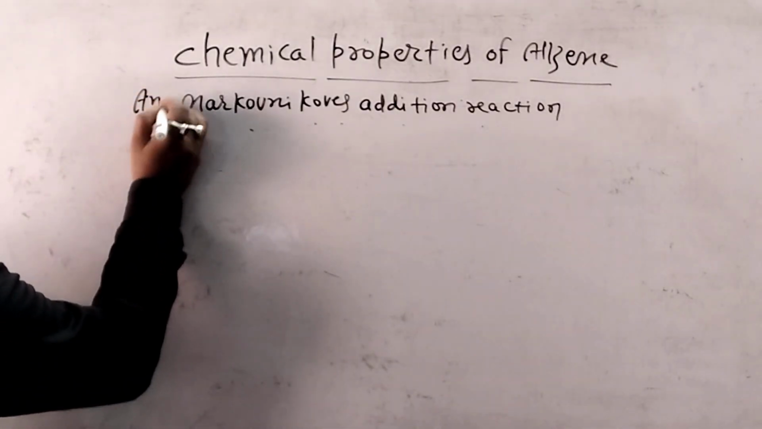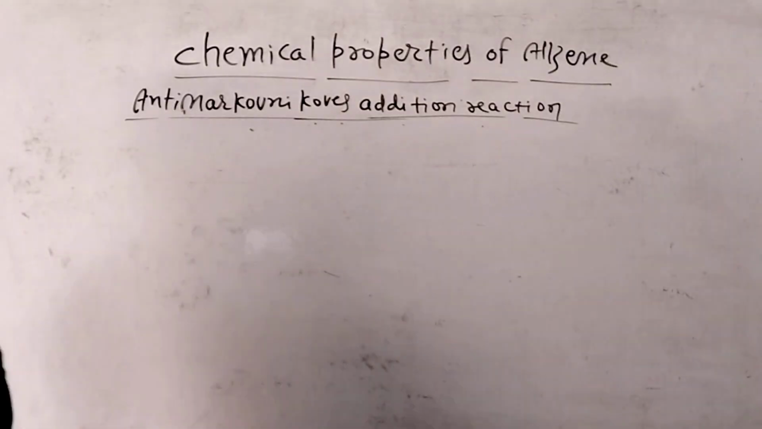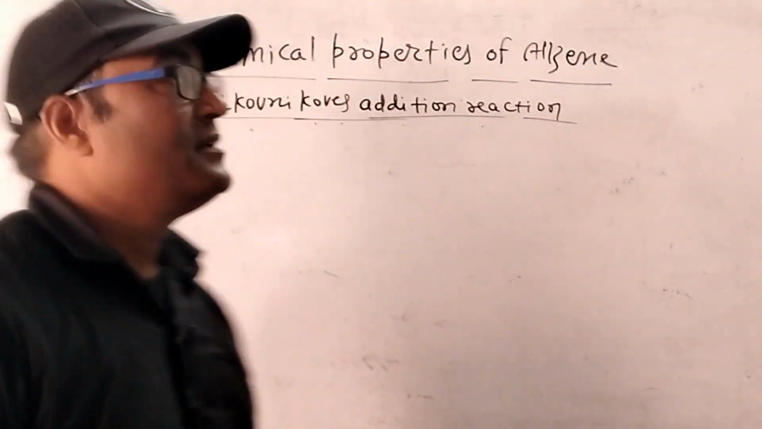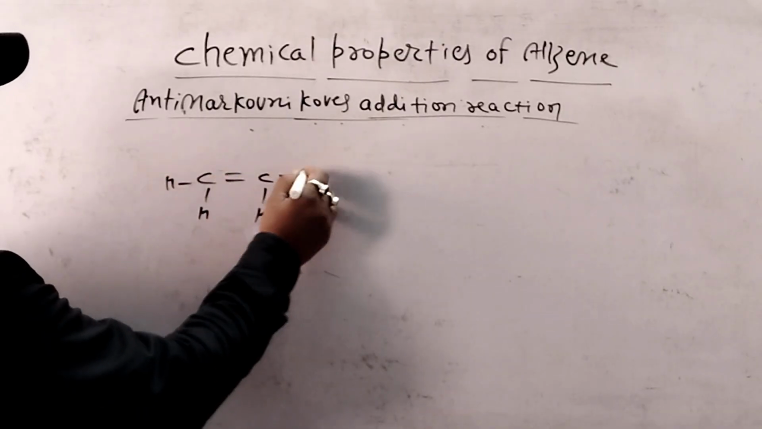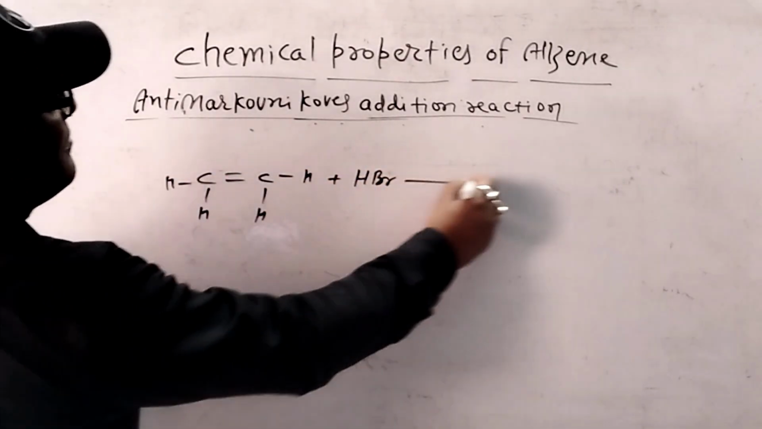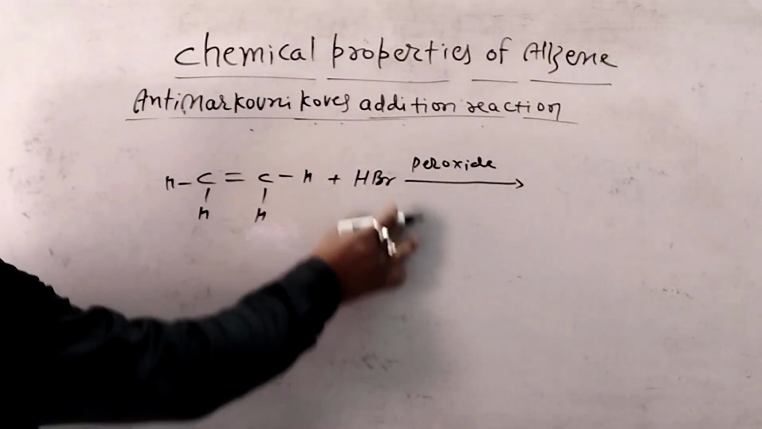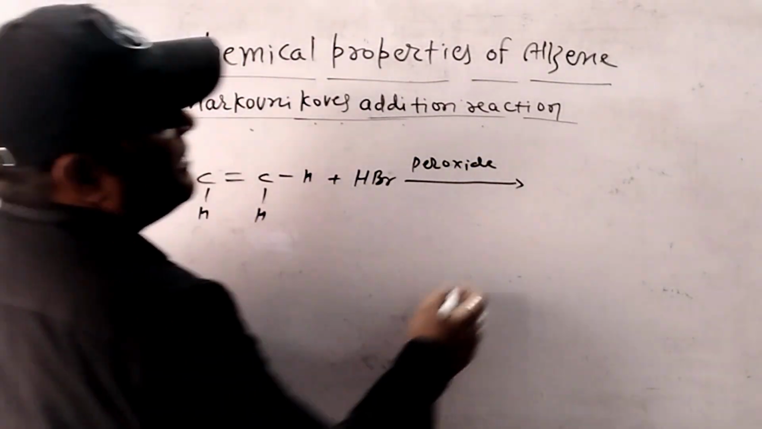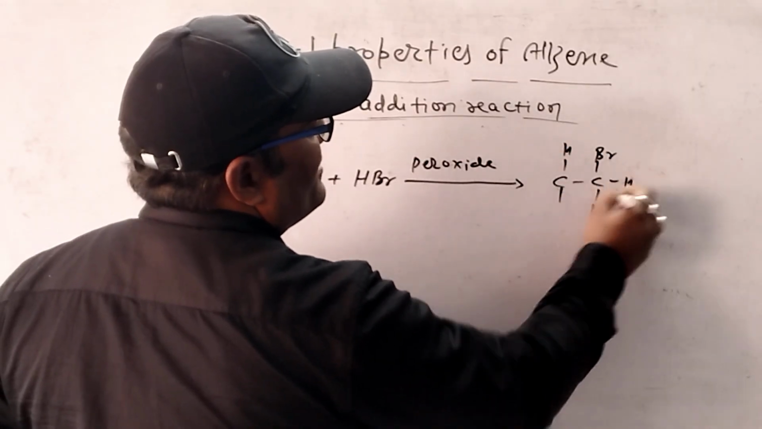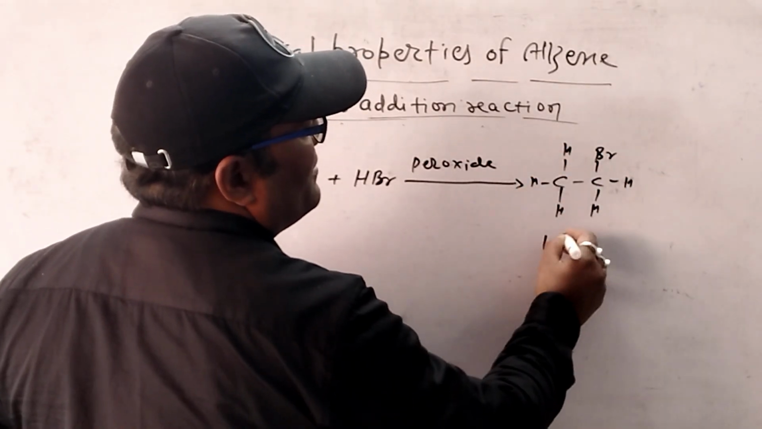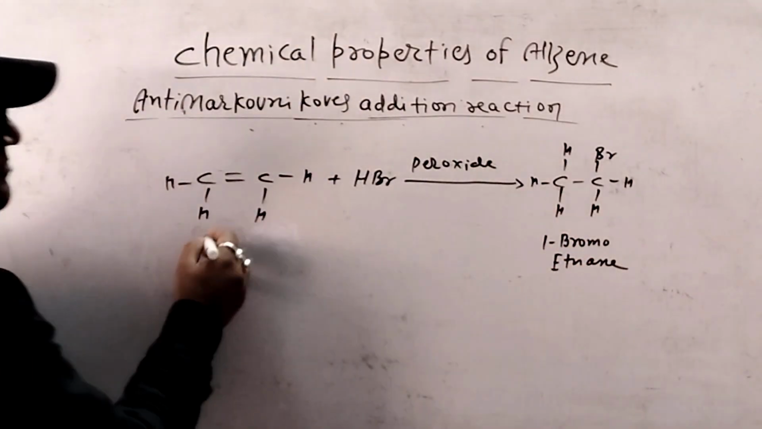Now in case of anti-Markovnikov's addition reaction, we can observe here once again free radical mechanism. So in presence of peroxide, due to homolysis in HBr, here we can observe free radical mechanism. So these type of products are formed. 1-bromo ethane.